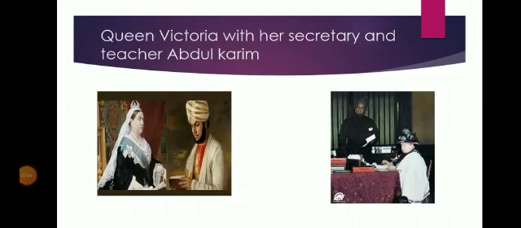When Queen Victoria became the Empress of India, she thought she must know about the subcontinent. So she had two Indian Muslims working in her palace. One of them was Abdul Karim. He became a secretary for the Queen, and he taught her Urdu; he was her teacher and her secretary. And you know, many people in the British government did not like Abdul Karim because he was so close to the Queen at that time.